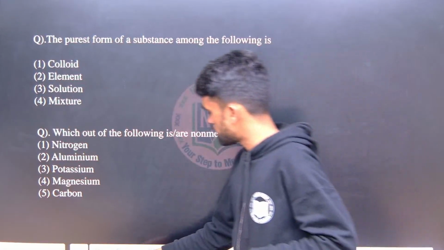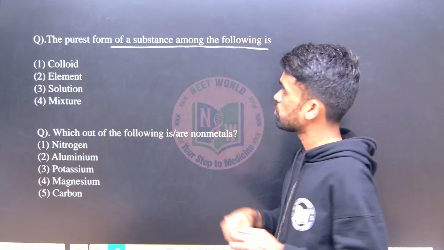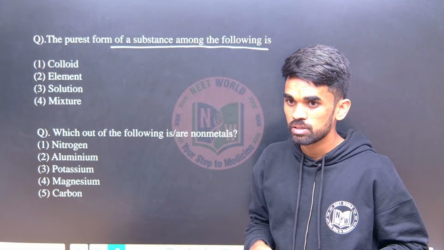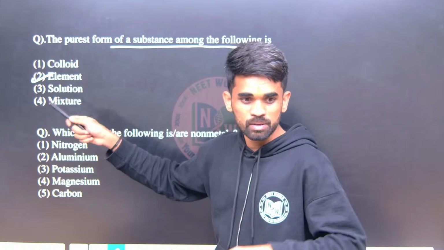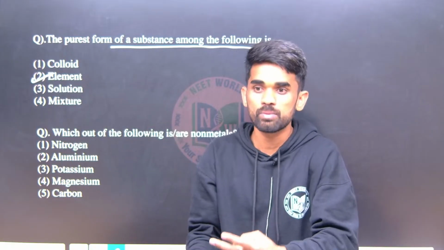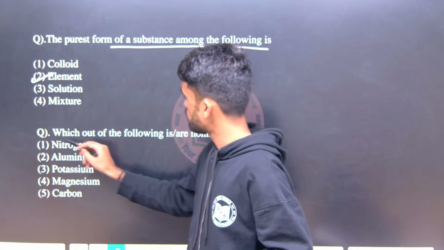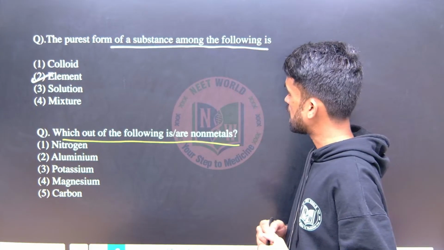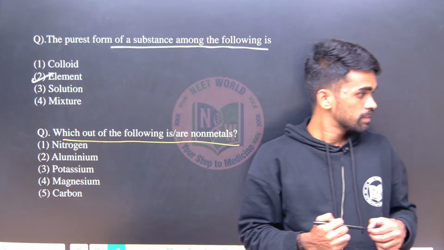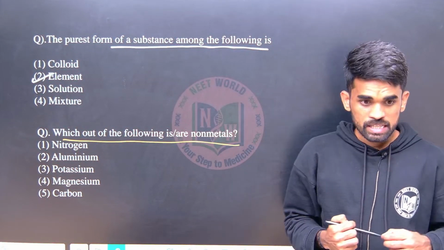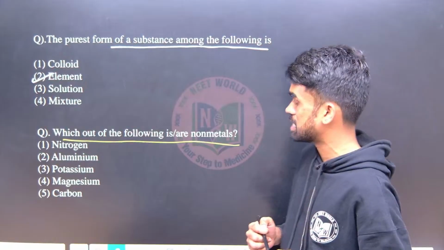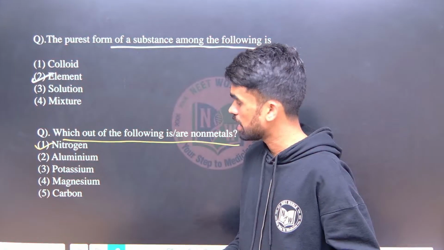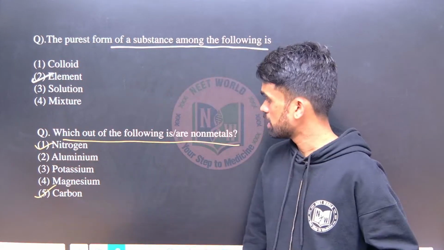So tell me the answer for these questions. The purest form of a substance among the following is? Element is the purest form, whereas solution and mixture both have at least two or more components in them. Next, which of the following are non-metals? Very easy. Nitrogen, and next, any other? Carbon. Okay, that's it.